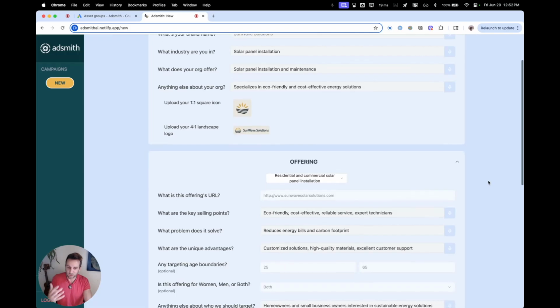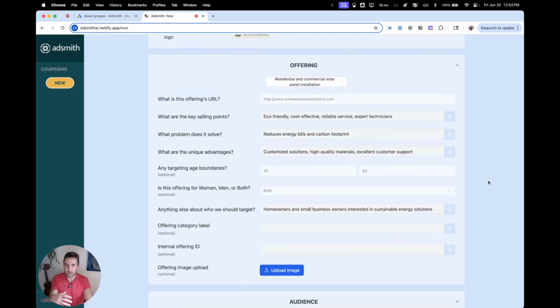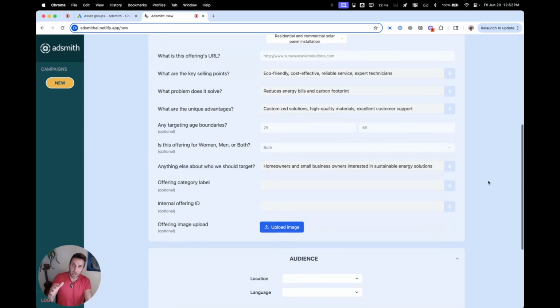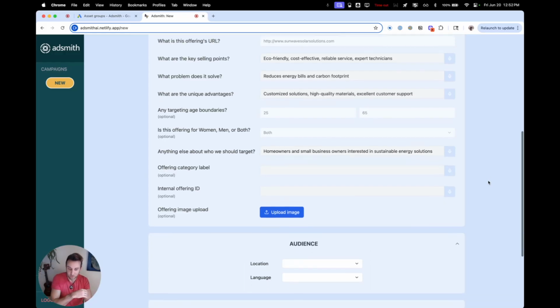Takes a couple minutes. We learn something about you, about your product, get some images, like you would do if you're talking to an agency. And then after that, we remember that and utilize that downstream. We never forget about your business and make sure the stuff we produce is relevant.